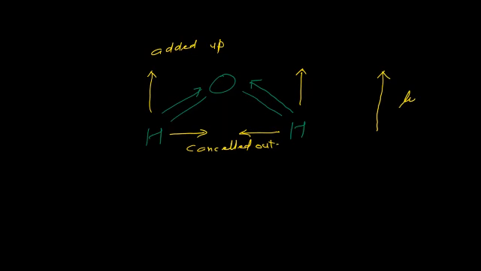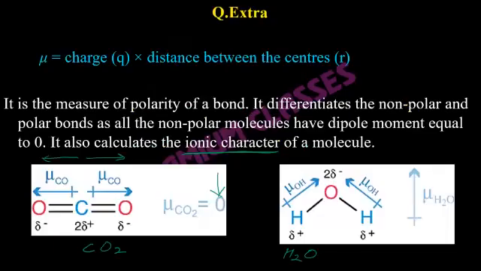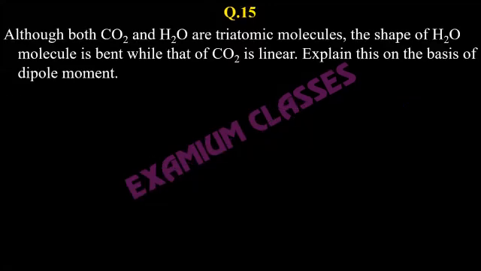These two vertical components will get added up. There will be some dipole moment in case of water, no dipole moment in case of carbon dioxide. Next question is basically the same thing which I explained. Although both CO2 and H2O are triatomic molecules, meaning one carbon, two oxygen, there are 1 plus 2, 3 and 2 plus 1, 3 atoms.